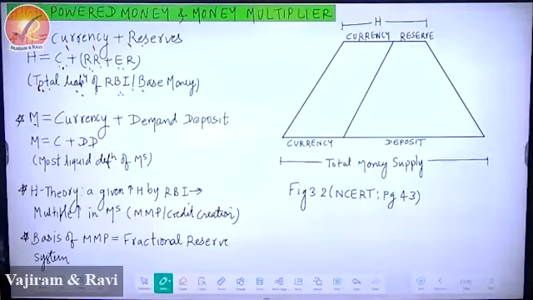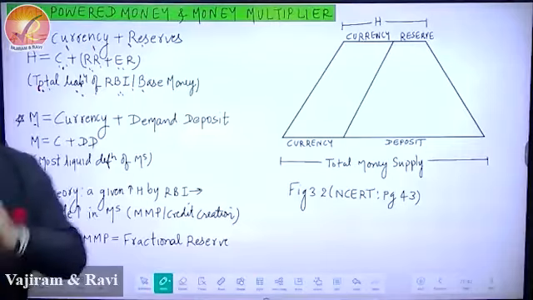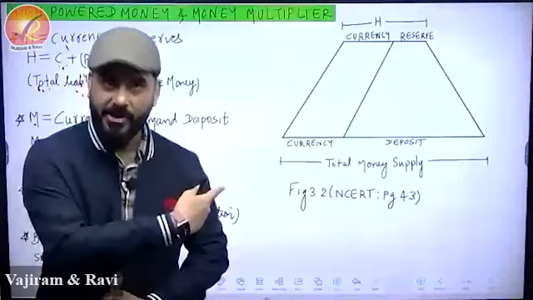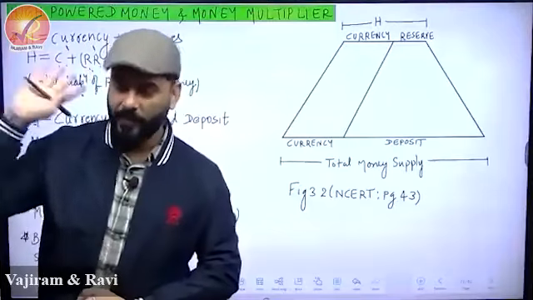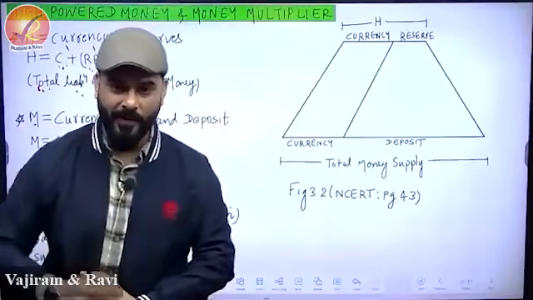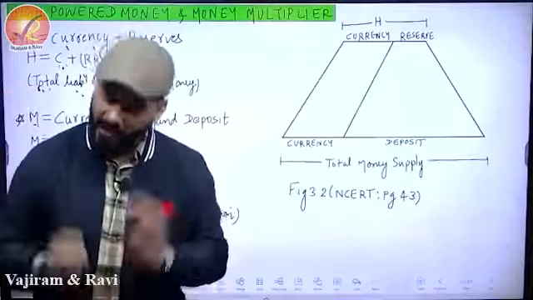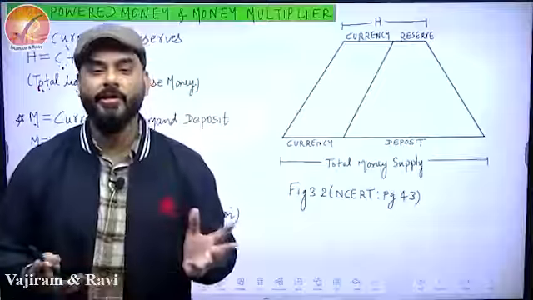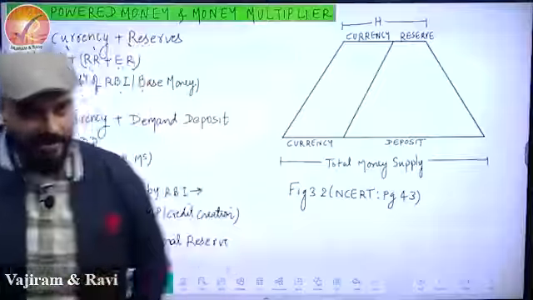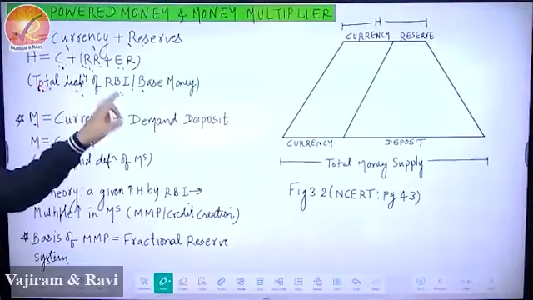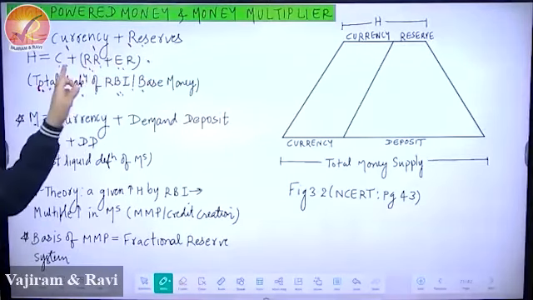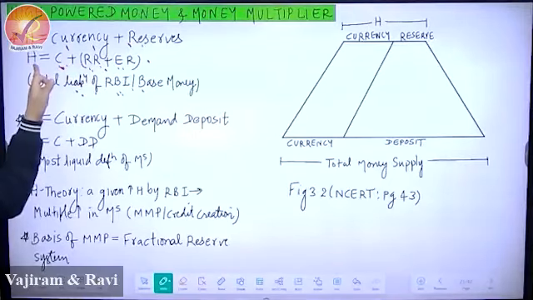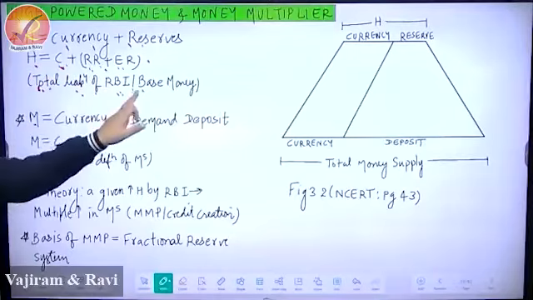It is also called base money. Why is it called base money? Bacho, be very careful about it, because now you are entering the technical part of NCERT. I'm teaching you NCERT now. My techniques are over. The Jugaad techniques are over. This is NCERT. You will get the same result which I gave you half an hour back, but in a twisted way. So see what NCERT says. NCERT says this is the total liability of RBI. I showed you why, because if people go back, if the bank goes back to RBI, RBI has to take it back. And then it is saying it is base money.